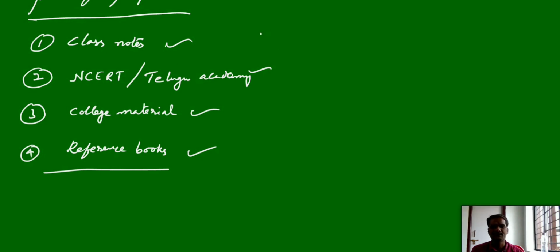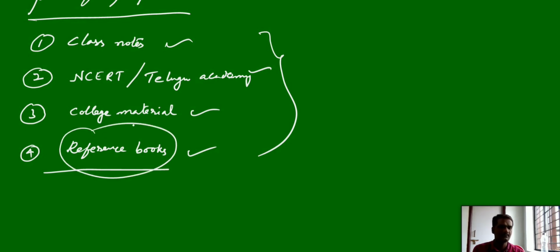But for preparation purpose, better to follow these things. In most cases, some students buy big books and fill their almirahs, but there is no use for that. Better to go the simple way. NCERT is a very simple book and very good for both mains and advanced. You can score very easily if you read the NCERT line to line, corner to corner. After class notes, NCERT and college material, mostly these three are sufficient. I'm telling you, still if you are hungry, you can go with the reference books. That depends on the time.